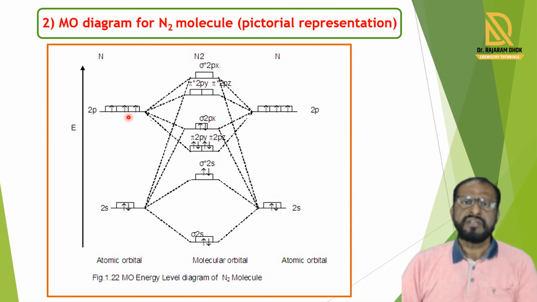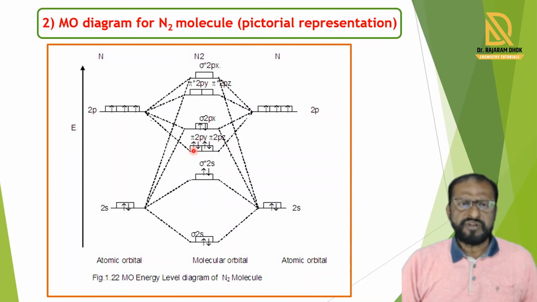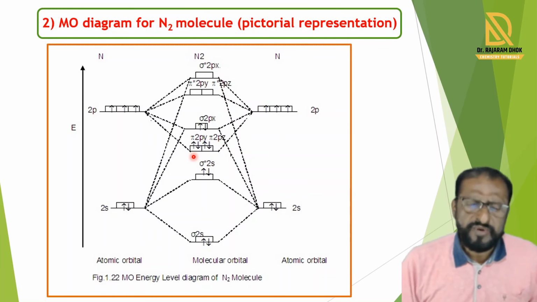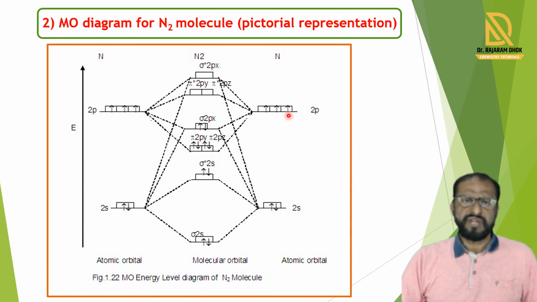The py orbitals, when wave functions are the same, form the pi 2py molecular orbital, and its energy is lower. The pz orbitals, when wave functions are the same, form the bonding pi 2pz molecular orbital.